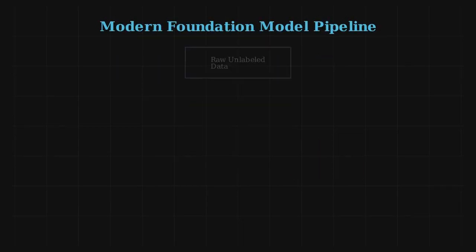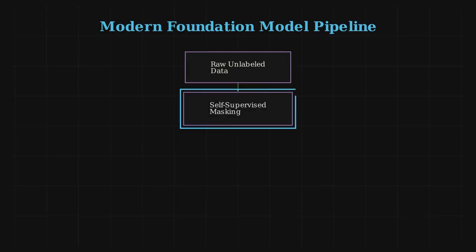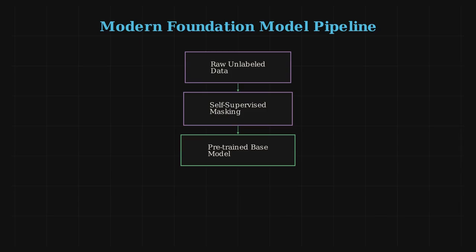This self-supervised masking trick is the secret engine behind modern AI, including giant language models and vision systems. By learning the structure of the world from raw, uncurated data first, these models build a powerful foundation before final tuning.